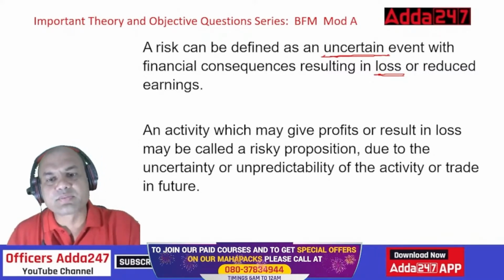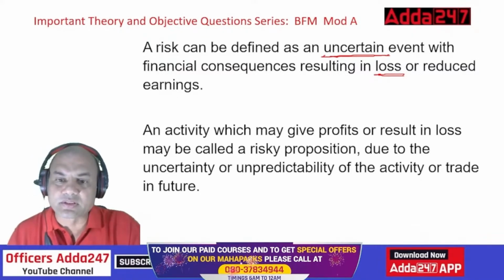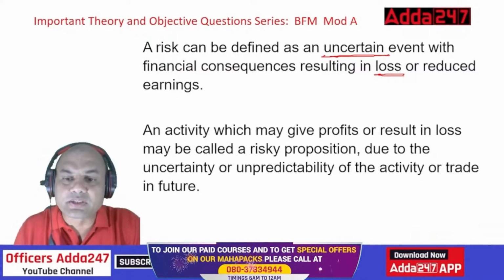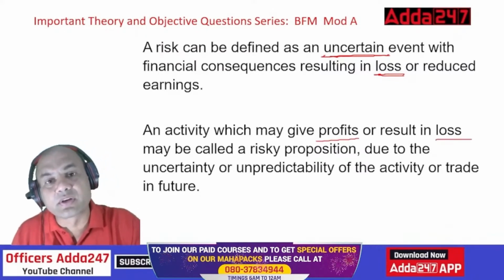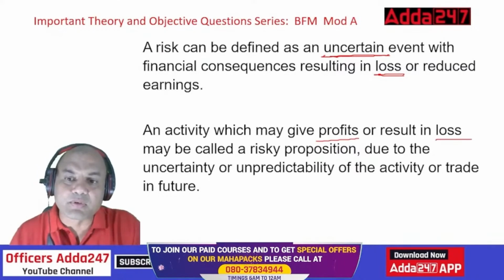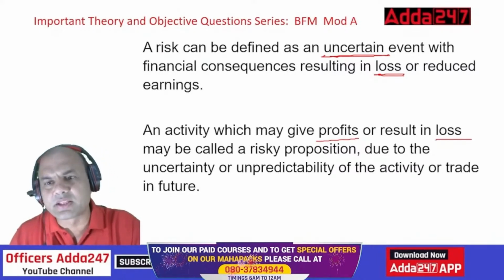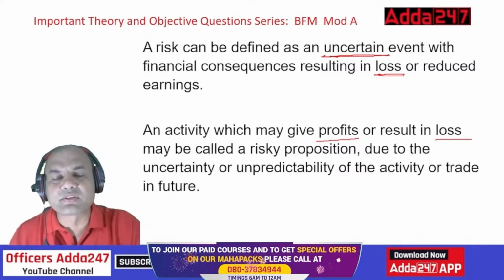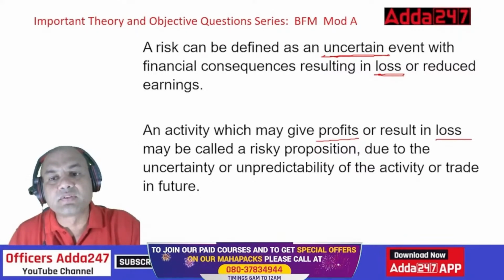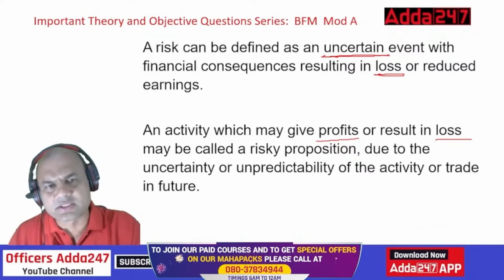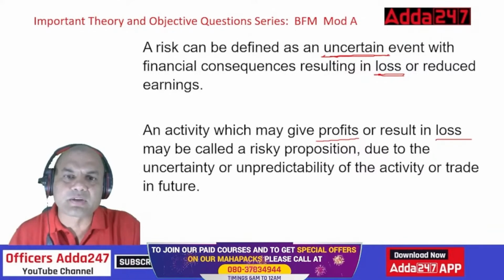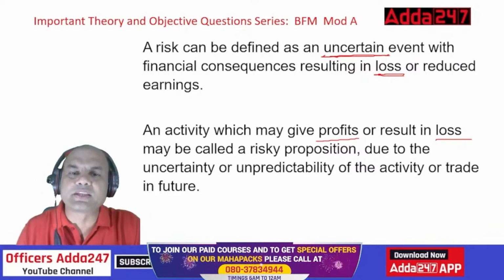Now, second one. An activity which may give profits or result in loss may be called a risky proposition. Now, both things are given over here. Activity which may give profits or result in loss. What do you mean by this? In the earlier definition, what did we see? Uncertain event resulting in loss. So if it is giving me a huge profit, then it's not a risk. But in any project if you invest, the logic is very simple.